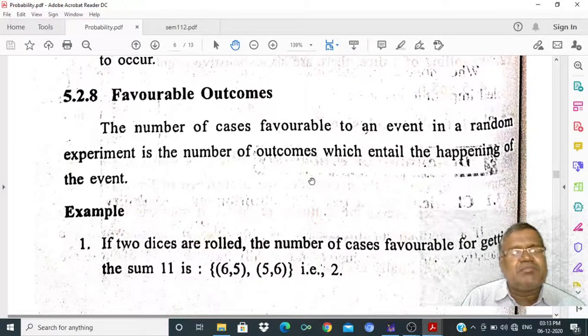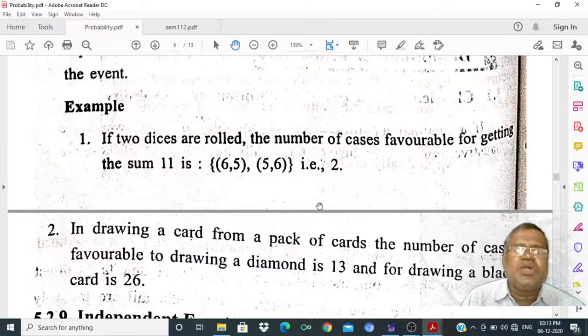Favorable cases. The number of cases favorable to an event in a random experiment is the number of outcomes which entail the happening of the event. Events that are favorable for happening are called favorable events. If two dice are rolled, the number of cases favorable for getting a sum of 11 is (6,5) and (5,6), that is 2.